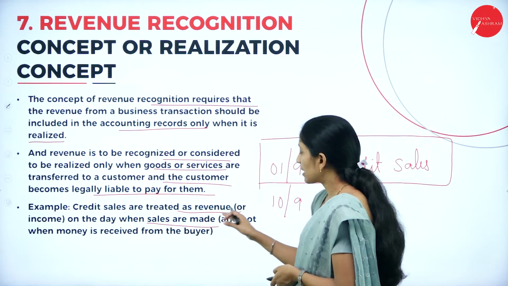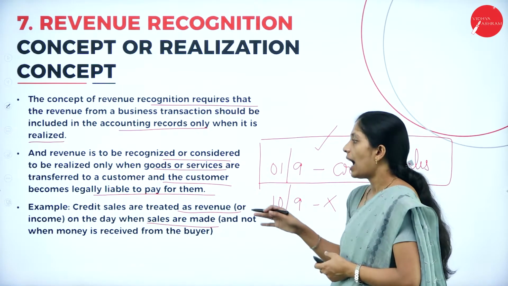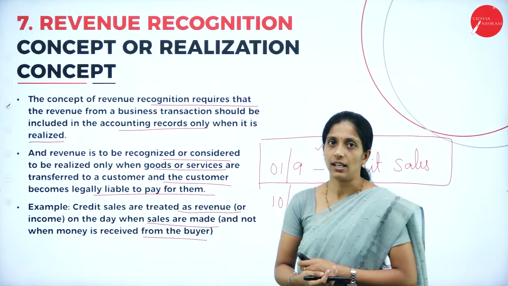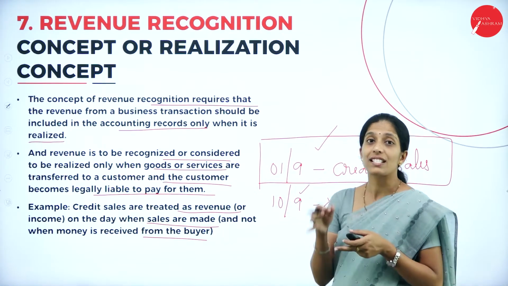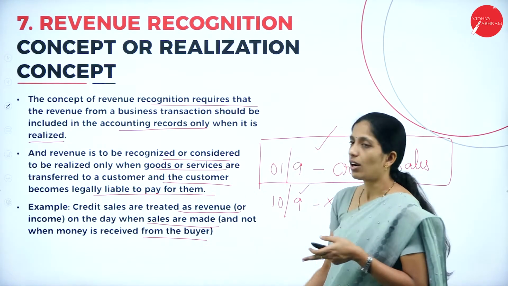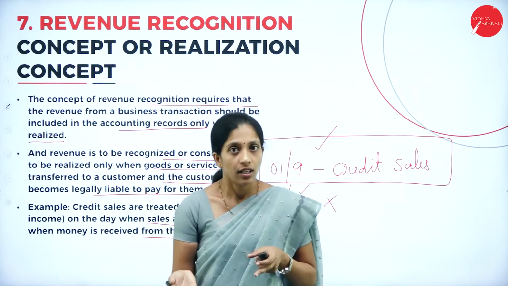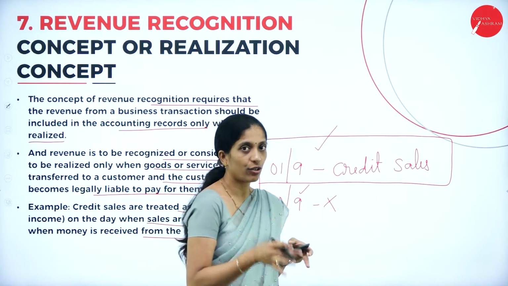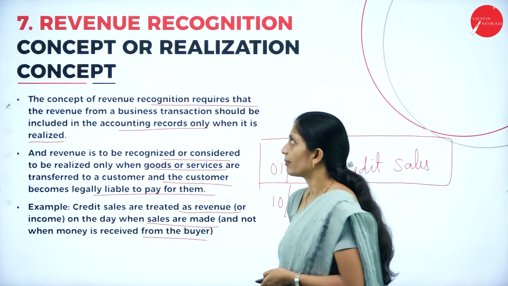So credit sales are treated as revenue on the day when sales are made and not when the amount is received from the buyer. So we are not going to take into consideration when we are going to receive the amount. We will record when the transaction has taken place, where the purchaser is legally liable for the ownership. Only on that particular day are we going to record the transaction.